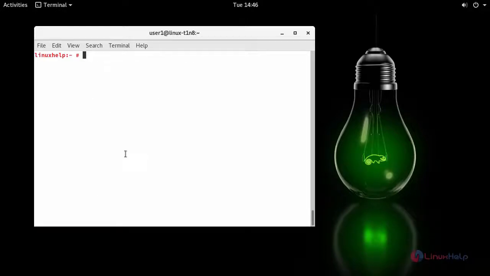In Iotop usage and keyboard shortcuts, move your left or right arrow key to change the sorting. Now I'm going to show you the Iotop version. For that, iotop --version.